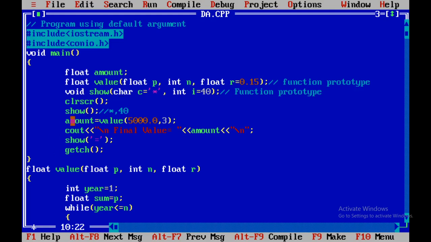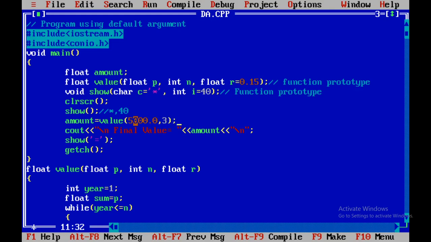Later we will define this function show, we will see that. Okay, in main, amount equals value of 5000.0 comma 3. So here we are calling the value function having three parameters, but I am passing only two parameters.